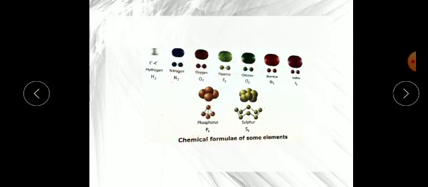All these are the chemical formulas of elements. Whenever we want to denote hydrogen gas we write H2, for nitrogen gas N2, for oxygen gas O2, and fluorine, chlorine, bromine gas F2, Cl2, Br2. They exist in a stable molecular form, not the simple element form.